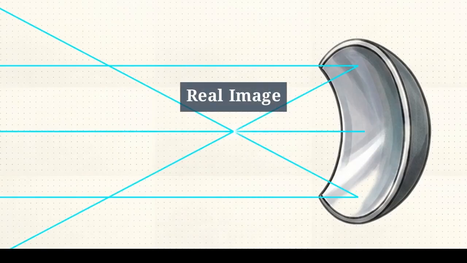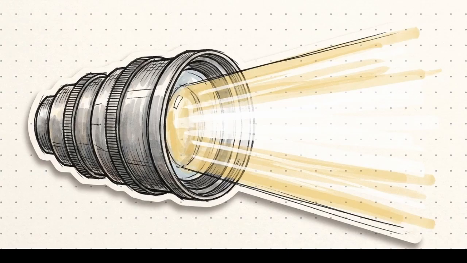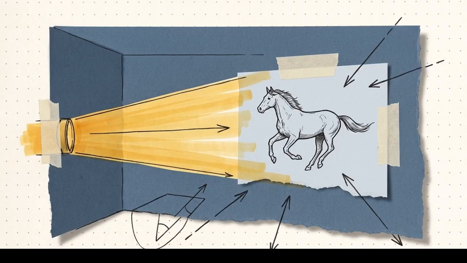Reflected light rays alter spatial depth to produce two distinct categories of images. A real image forms when light rays physically meet at a specific focal point after reflection. Because these rays actually intersect, a real image can be projected onto a solid wall or screen, similar to how a theater projector throws moving pictures onto a cinema screen.